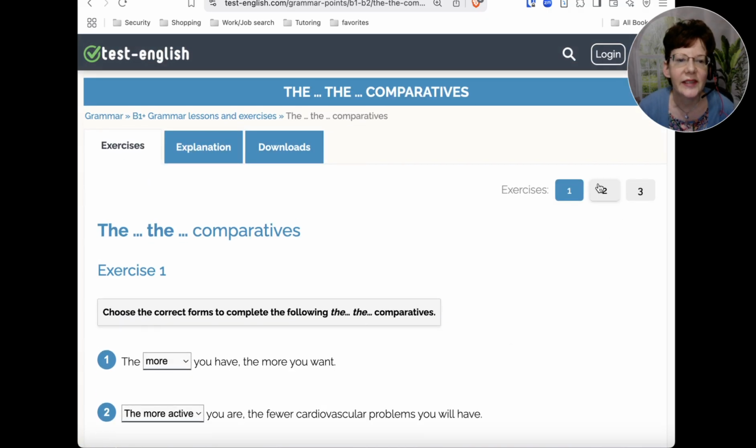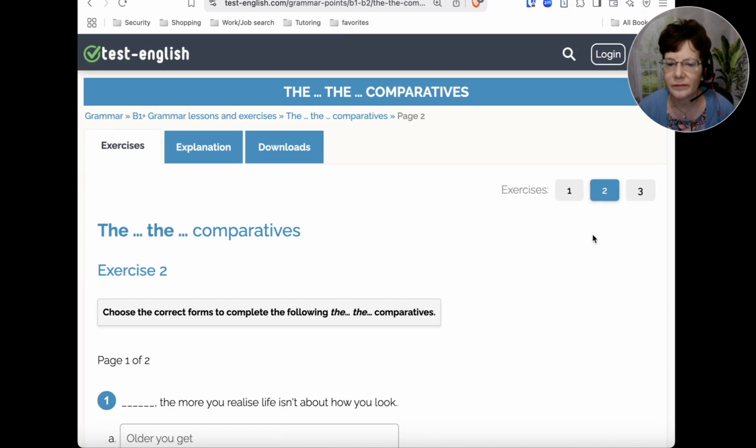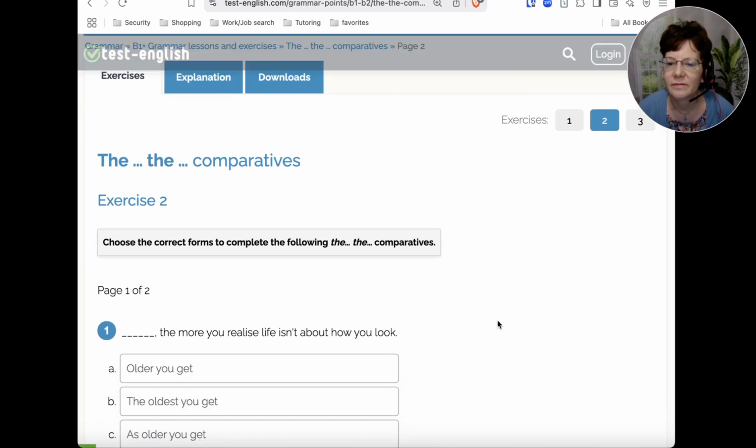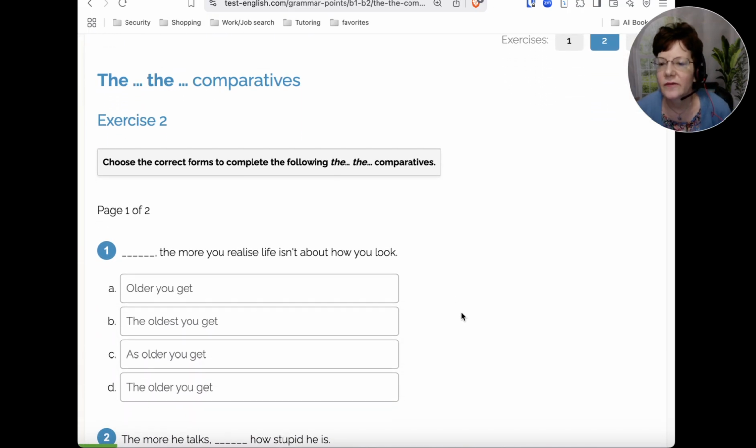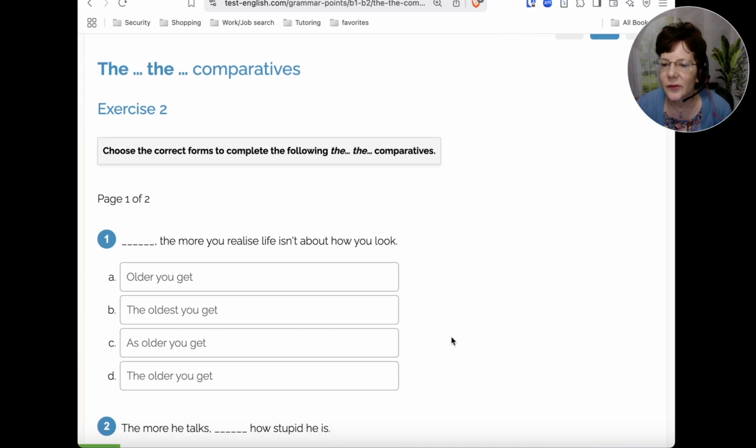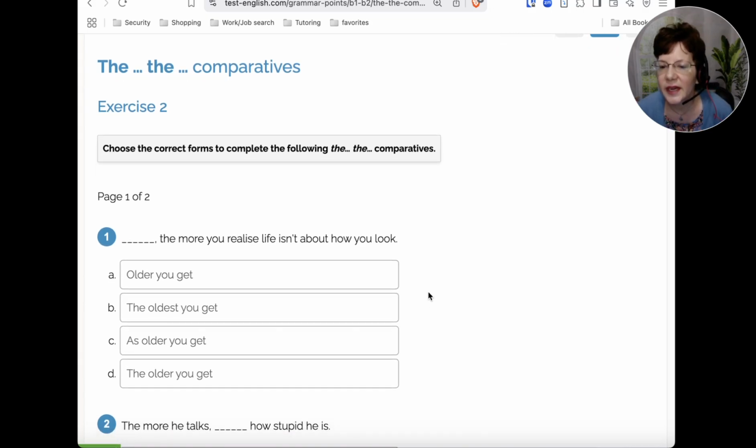All right, let's look at exercise 2, multiple choice here. So we have older you get, the oldest you get, as older you get, or the older you get, the more you realize life isn't about how you look. So if you chose option D, the older you get, that would be correct.